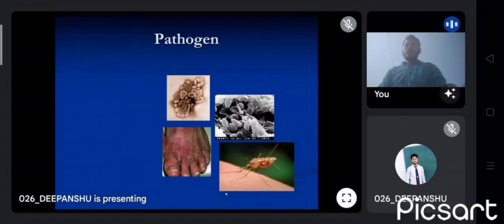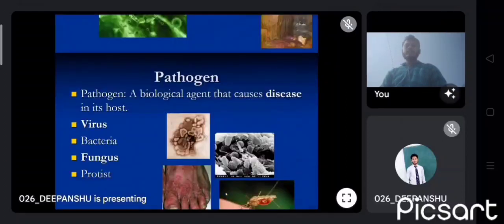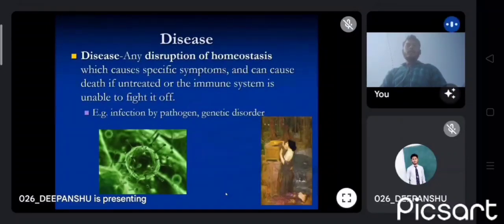Now we will look at what a pathogen is. A pathogen is an organism that causes disease to its host, like virus, bacteria, fungus. These are examples of pathogens. Now, what is disease? Any disruption of homeostasis. Disease is a particular abnormal condition that negatively affects the structure or the function of our body or the organs. Examples: infection by pathogen, genetic disorder, etc.